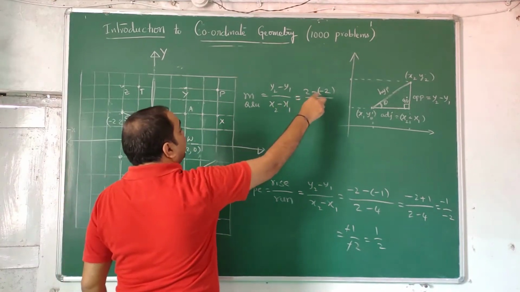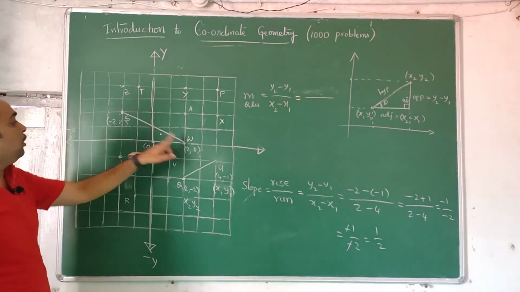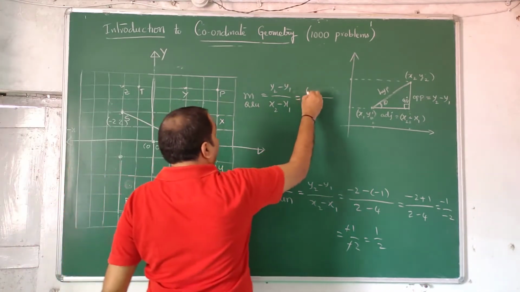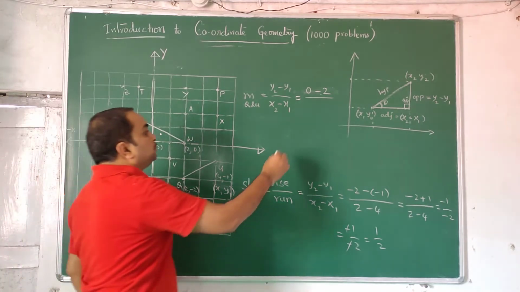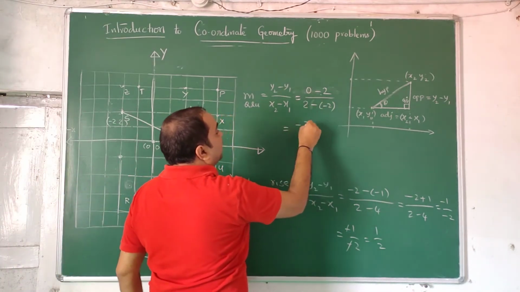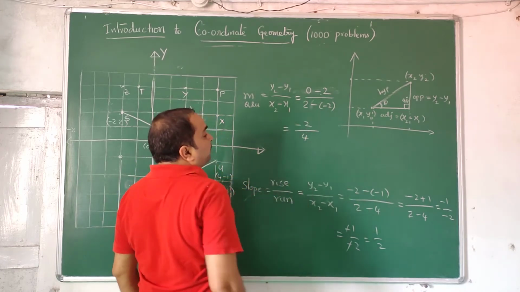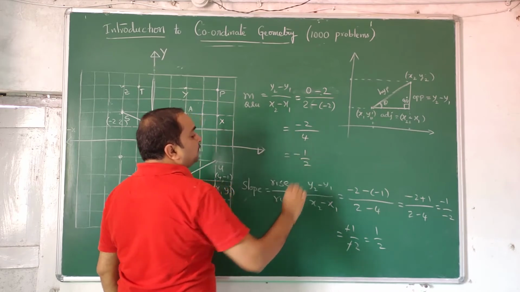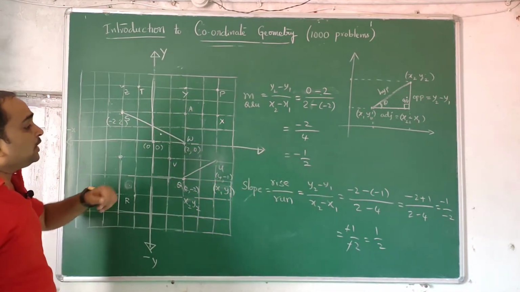You see here, we divided x coordinates first. No, you have to divide y coordinates first. 0 minus 2. Next, 2 minus of minus 2. So it is minus 2 divided by 4, that is minus half. Slope is rise by run, which is negative half.